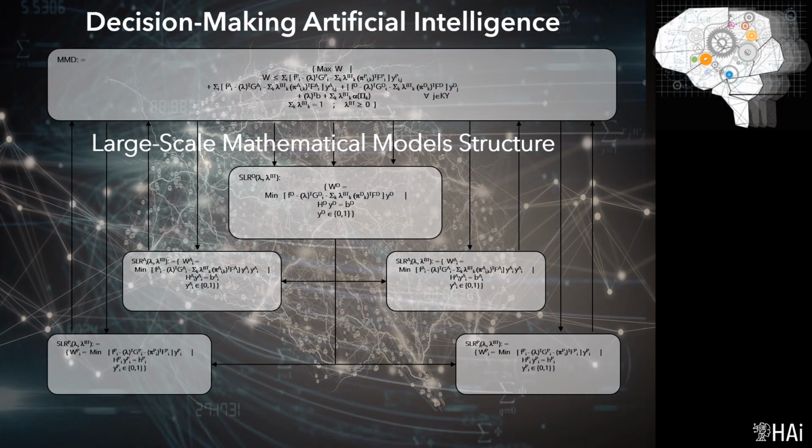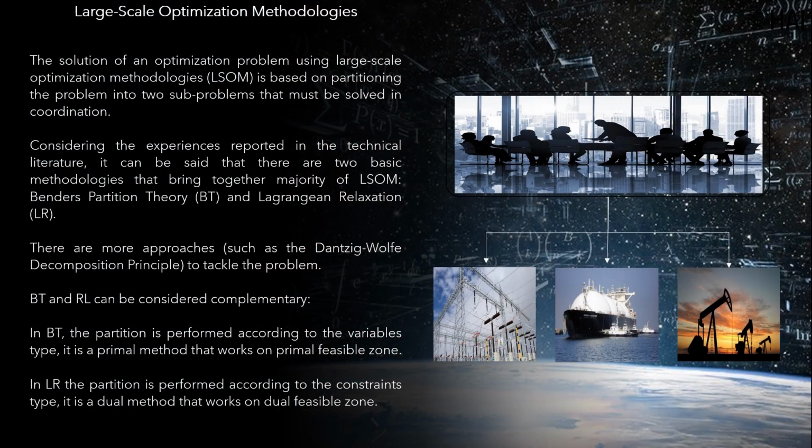Large-scale mathematical model structure. The solution of an optimization problem using large-scale methodologies is based on partitioning the problem into two sub-problems that must be solved in coordination. It can be said that there are two basic methodologies that bring together the majority of applications: Bender's partition theory, BT, and Lagrangian relaxation, LR. They can be considered complementary.